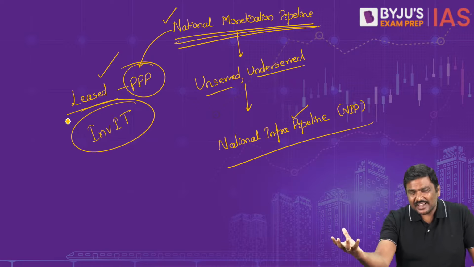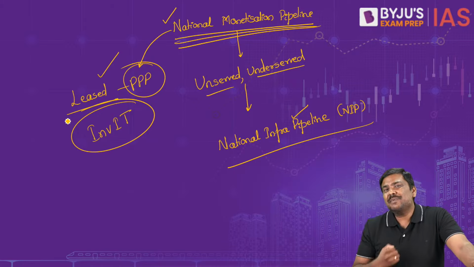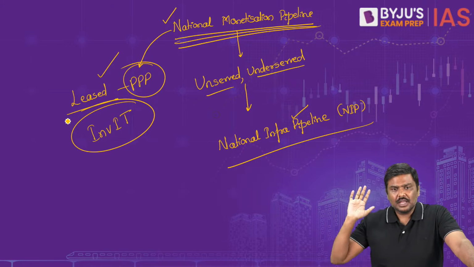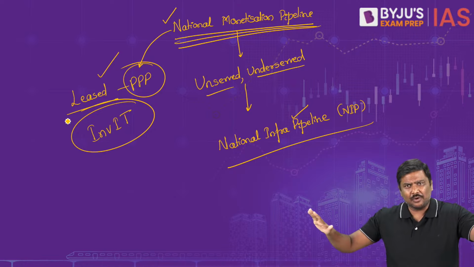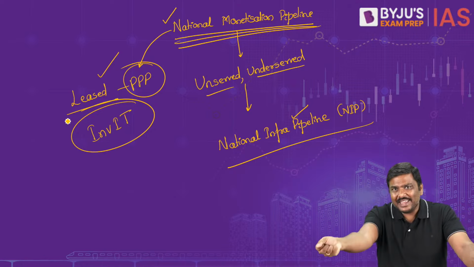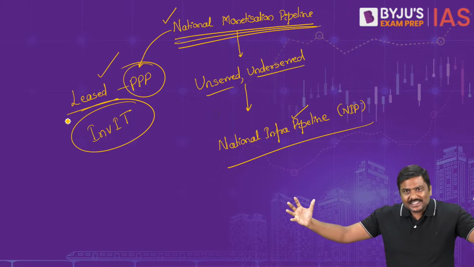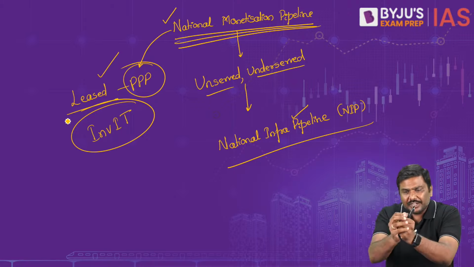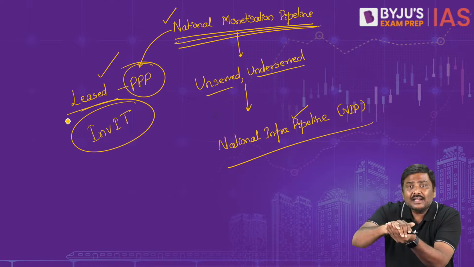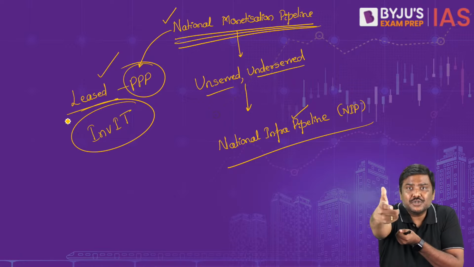Certain highways are there. Now don't you think we need to spend money to maintain highways? I'm simplifying this to the lowest level now. We need to spend money to maintain these highways. So what I'll do is, we'll take a certain number of highways, put them into one group like this, and I will issue certain securities to you.